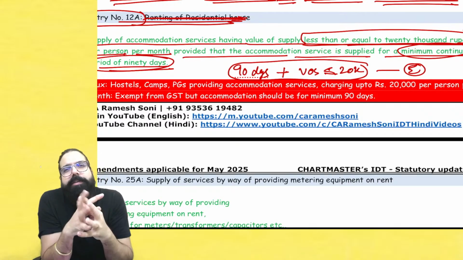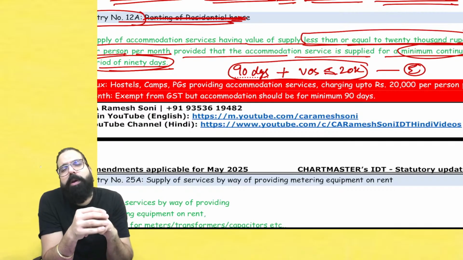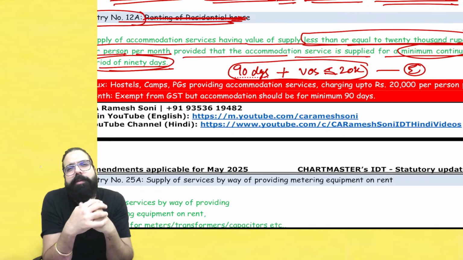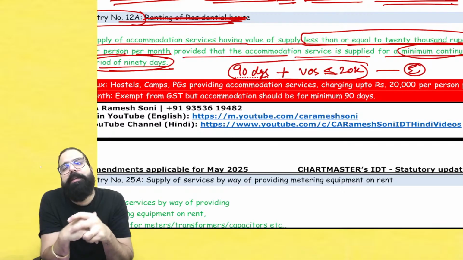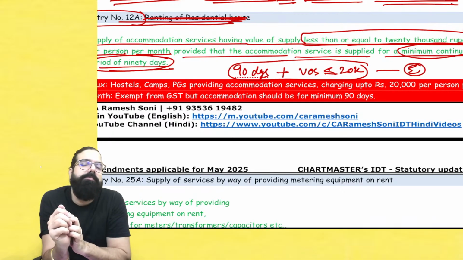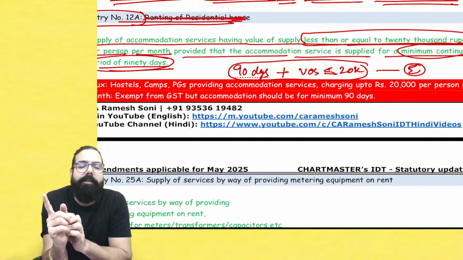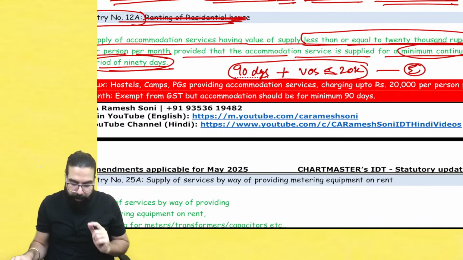Ram PG Accommodations goes ahead and gives accommodation services to student. Ram PG Accommodation gives PG accommodation to student. Sham, one student came to his PG. Sham is going to stay for 6 months, but the PG charges are 25,000 rupees per month. Taxable or exempt? Remember, more than 20,000 rupees means taxable, because the amount is more than 20,000 rupees. I hope this point is clear.